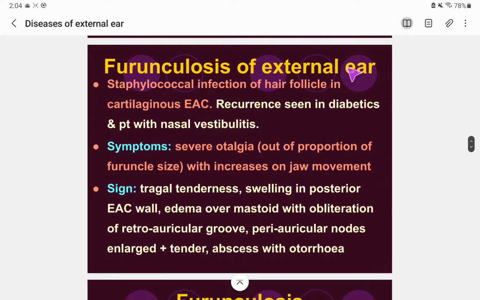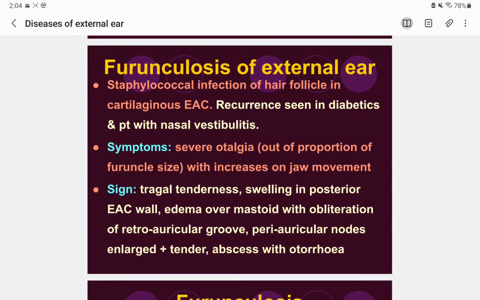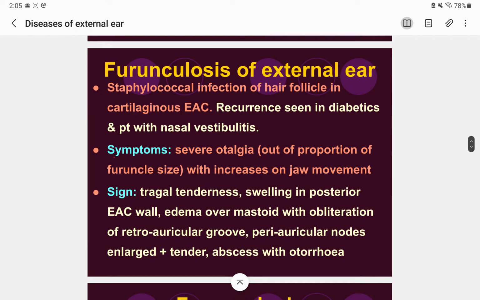Okay, now after so much talk, we will get to the topic. What happens in the symptoms? In symptoms we have severe otalgia, out of proportion to the furuncle size. However small or big, no problem with the size, even a small one can cause a blast of pain. So the pain is out of proportion to the furuncle size, and it increases on jaw movement.